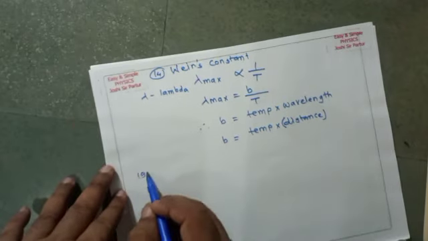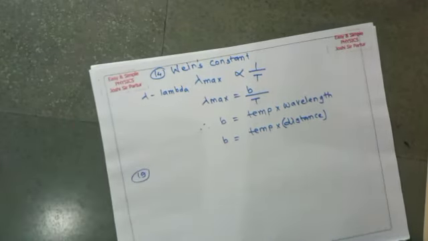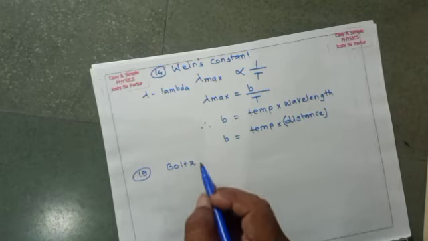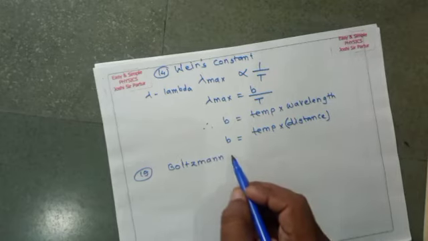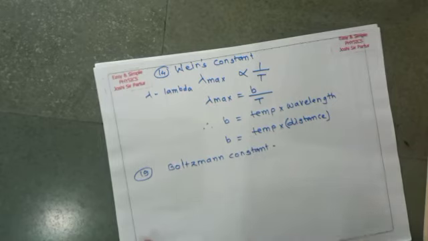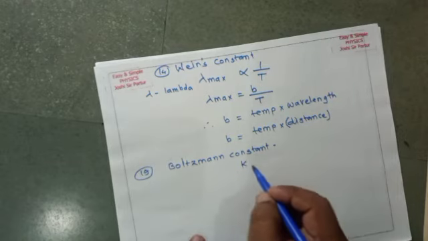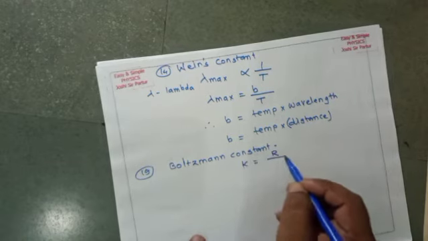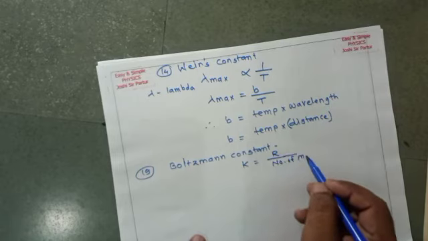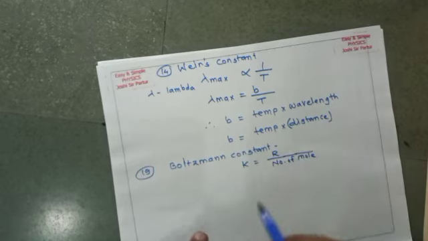Next, the Boltzmann constant. The Boltzmann constant, represented by K, is equal to gas constant upon number of mole.